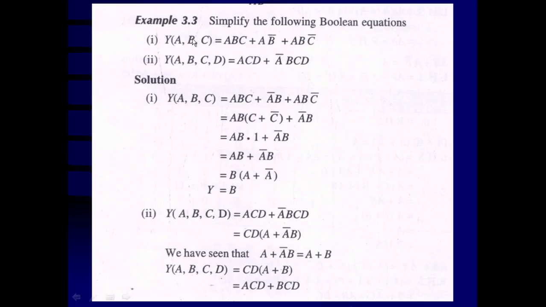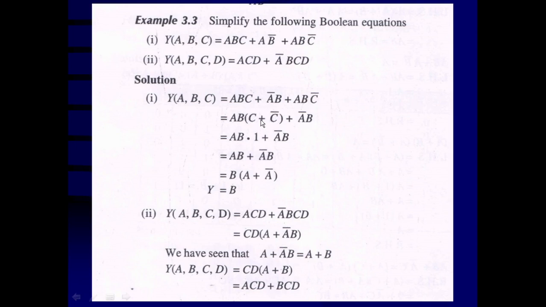Example 3.3, simplify the following Boolean expressions. Y is a function of ABC, three variables. That is given as ABC plus A bar B plus ABC bar. Here are the solutions of this equation. ABC plus A bar B plus ABC bar. Here AB is going to be common from the first and third terms. Remains C plus C bar. Second term as it is, plus A bar B.